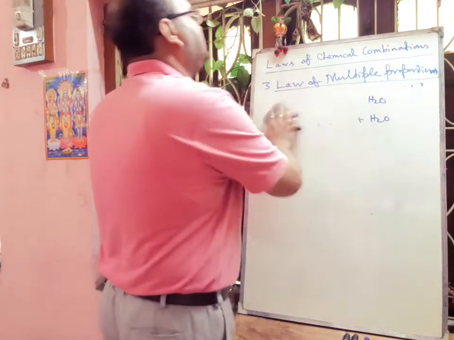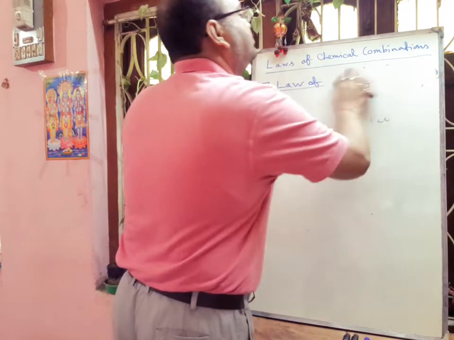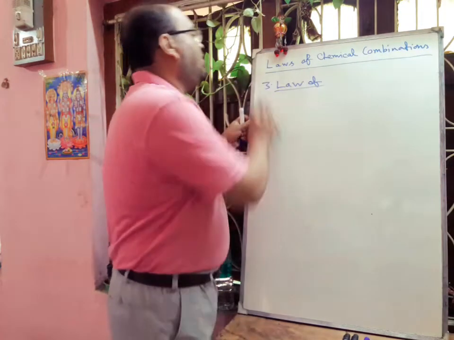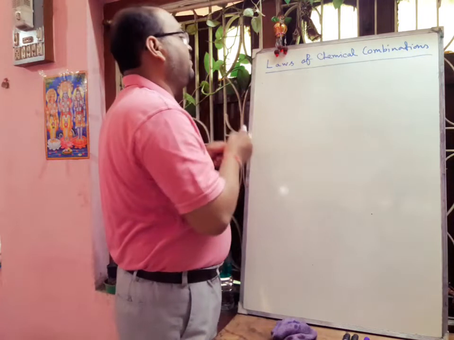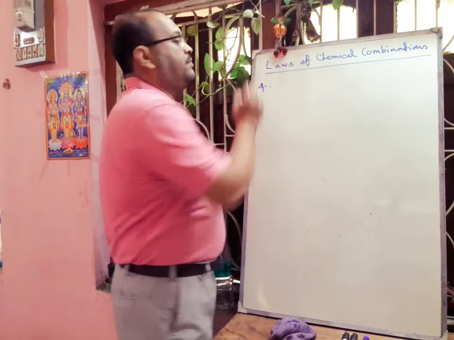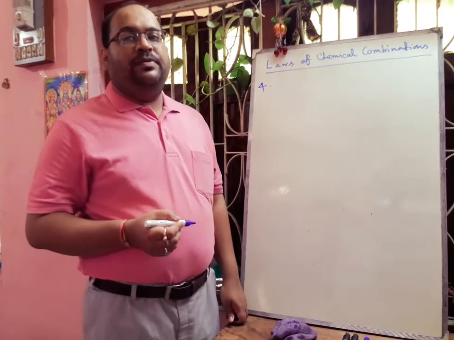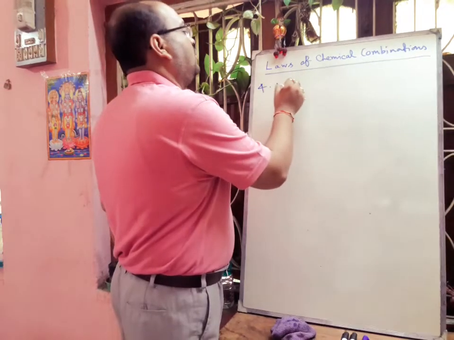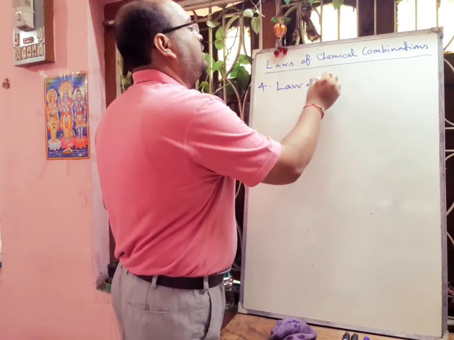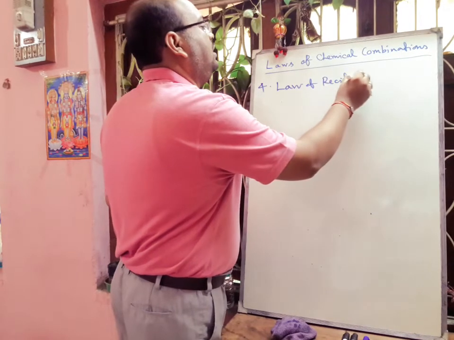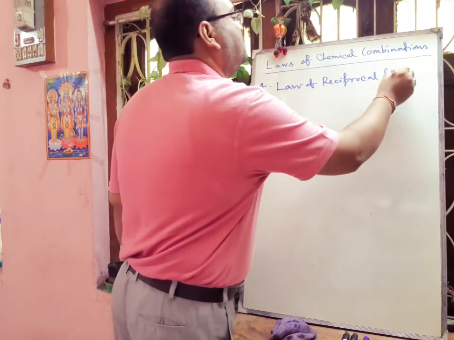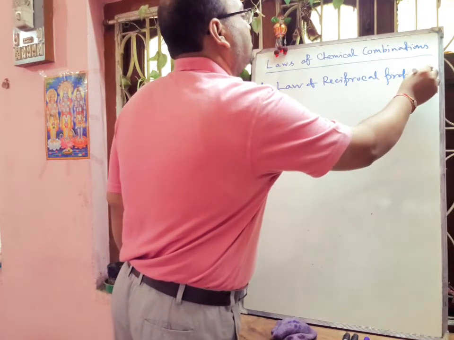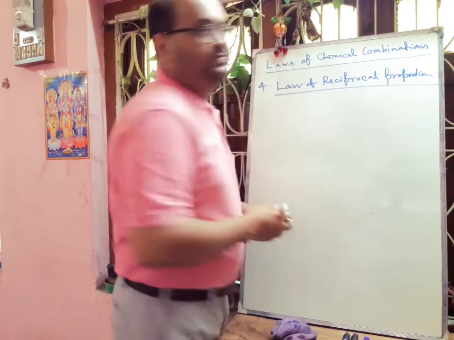Next we will discuss the fourth law. Our fourth law was the law of reciprocal proportion or equivalent proportion.